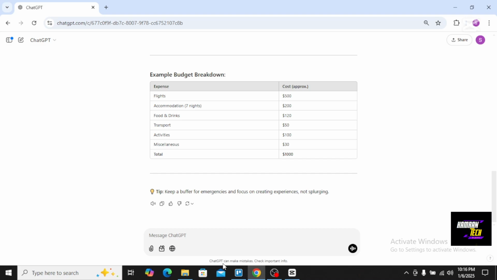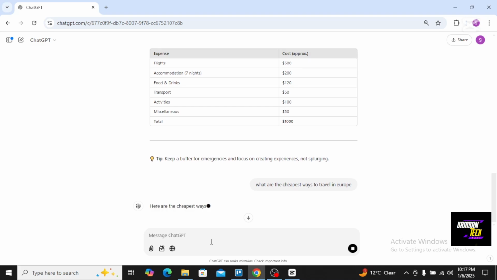So if I give it a command like, what are the cheapest ways to travel in Europe? So let's see the answer. I will just give it the command, what are the cheapest ways to travel in Europe. So it will be generating.